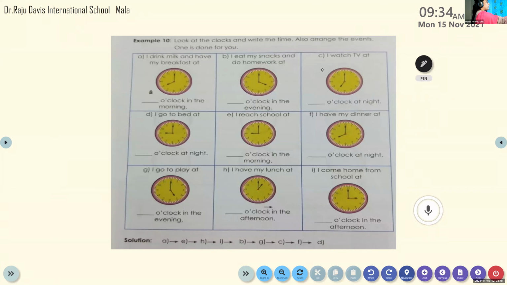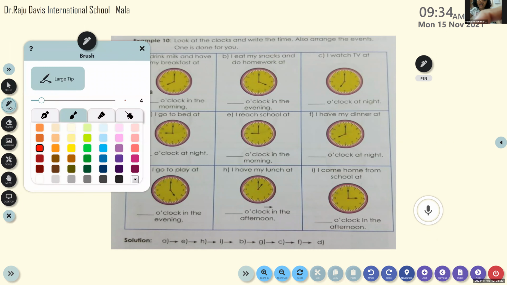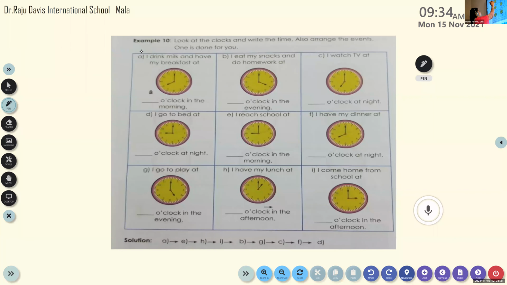Now all of you take this textbook. Daksha Lakshmi, please tell this first one. First one, you can see one clock, isn't it? What is the question? I drink milk and have my breakfast at dash o'clock in the morning. So you can see the time here. What is the time? Page number 11. Okay, now it's already written here.